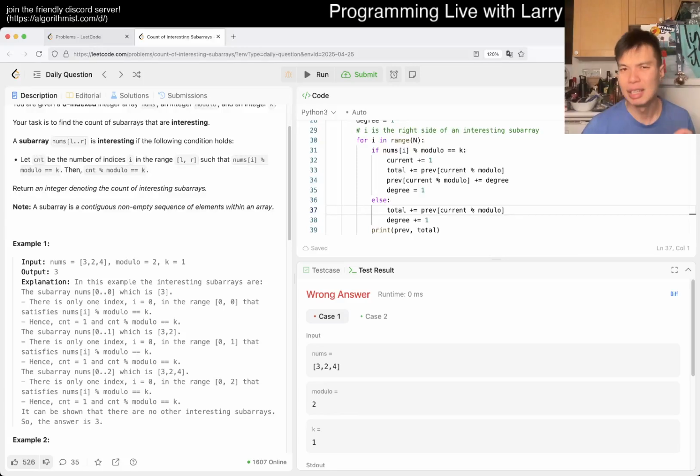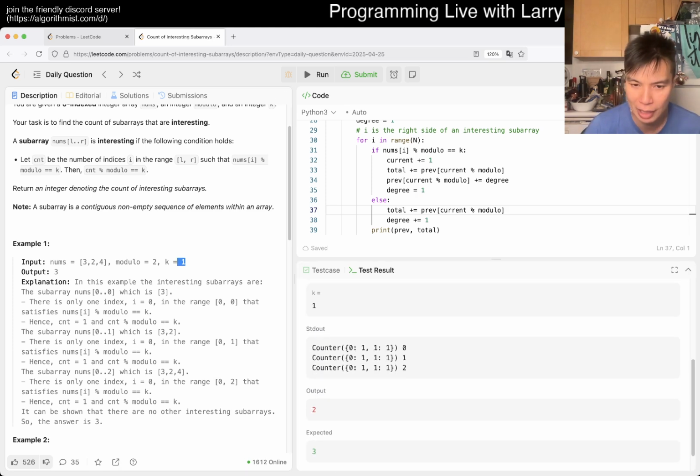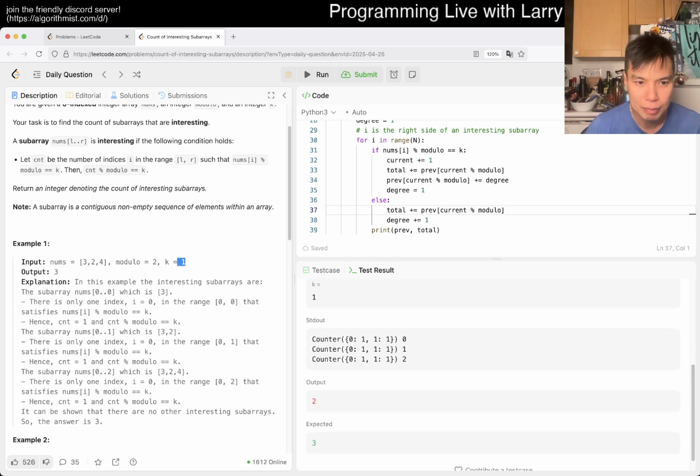Like I said, initially I only focused on k is 0, because it's just a simpler problem. So now this is k equals 1. So then we may have to kind of reanalyze this a little bit better.